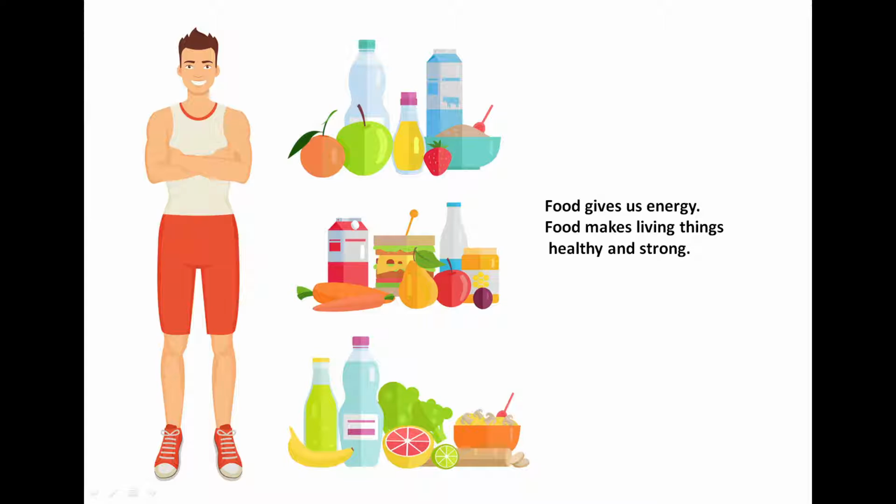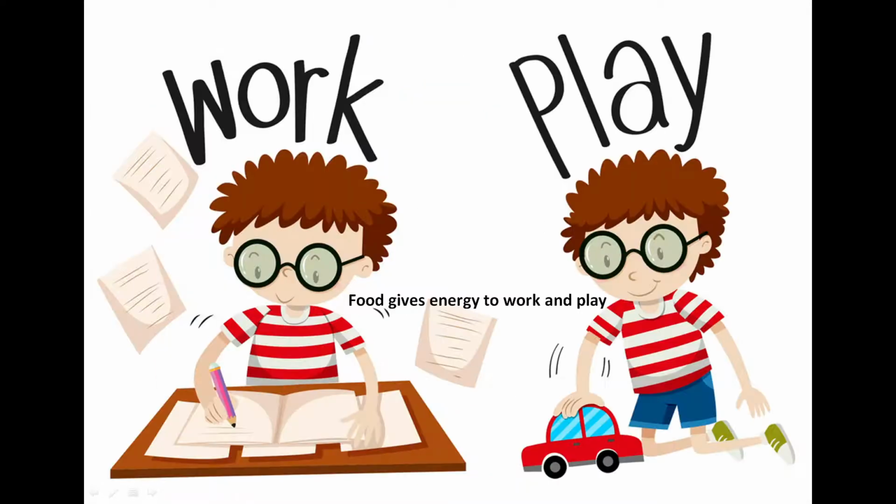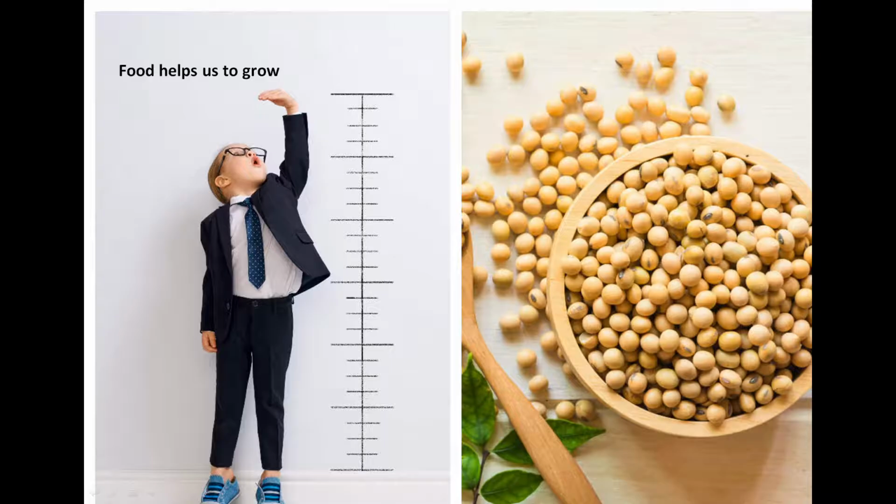Why? Because from food we get energy, and from this energy we can work and play, and we also feel happy because food makes us healthy, and food also helps us to grow.